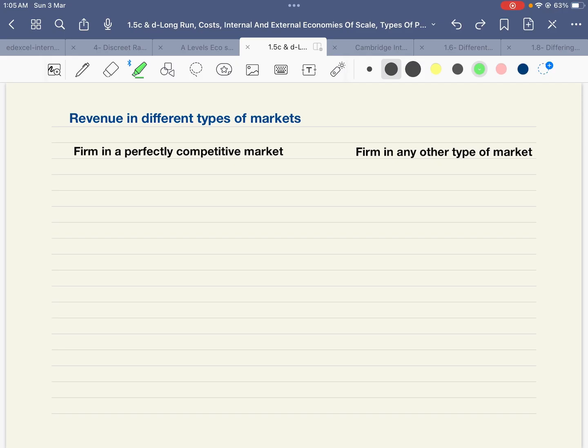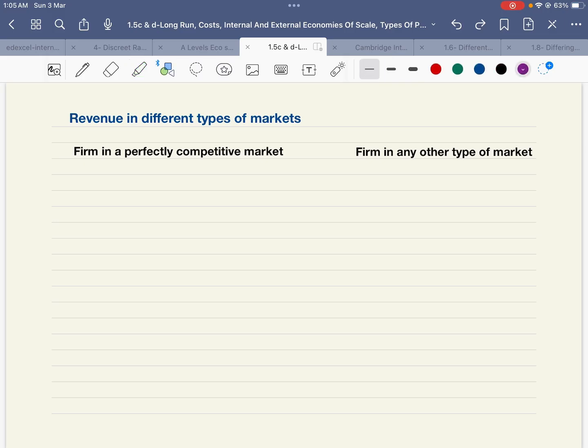Revenue in different types of market. Revenue in perfect competition and revenue of firms in other types of market. In perfect competition, the firms are price takers, which means they do not get to decide what price they will charge. The market decides that so and so good will be sold for so and so price.